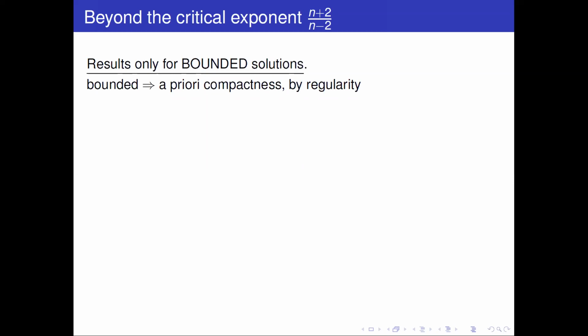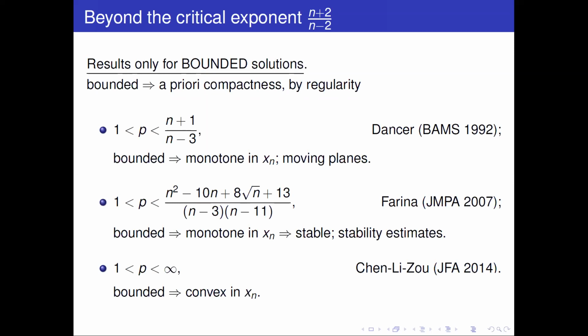This means, for instance, that wherever you put a ball with radius 1 in your half space, you have the same regularity estimates there if your solution is uniformly bounded in the whole half space. So that's probably the principal reason for which bounded solutions have been, in a sense, simpler to study. But this is not that simple even for bounded solutions.